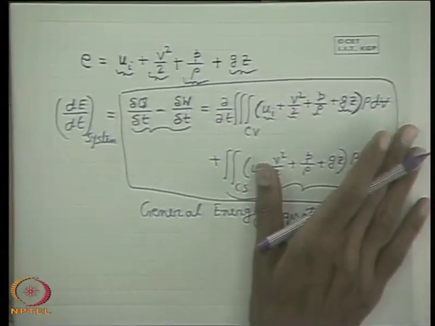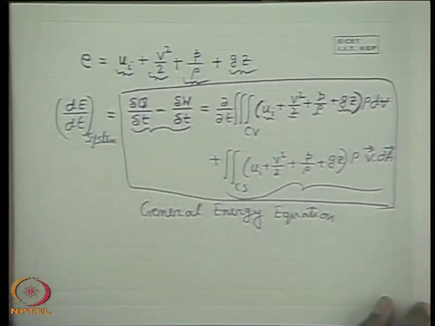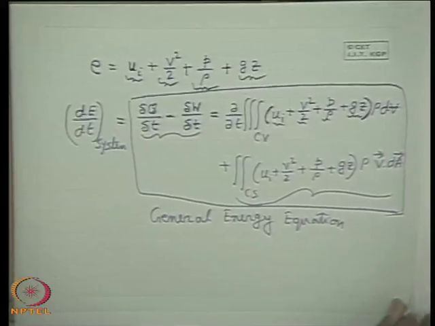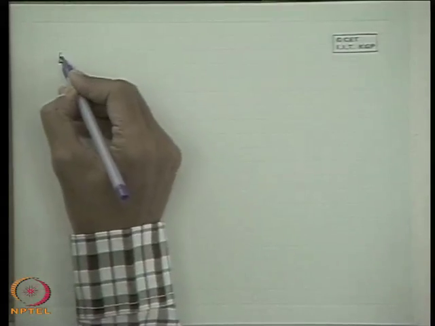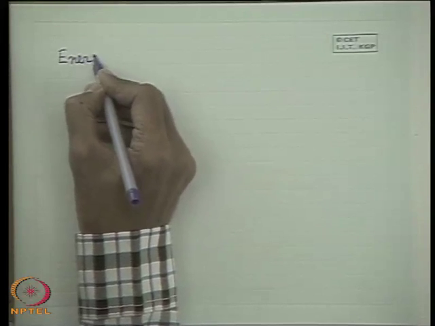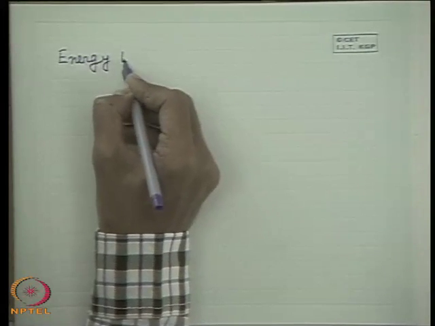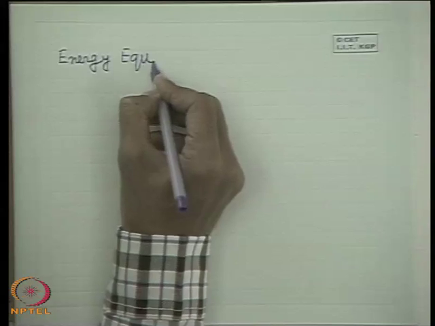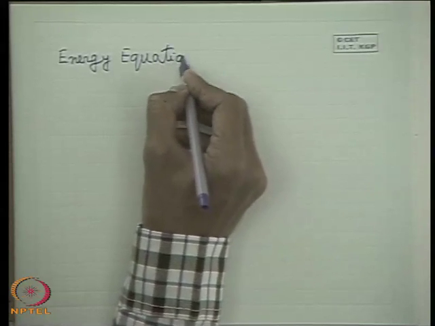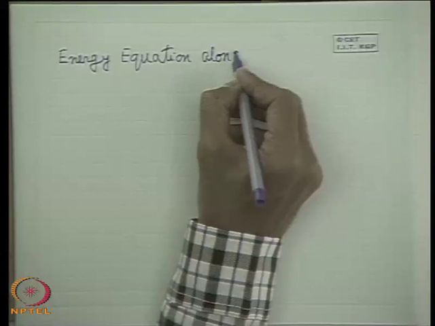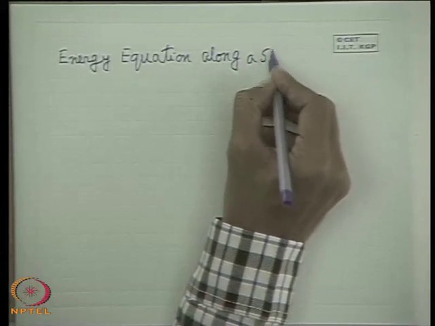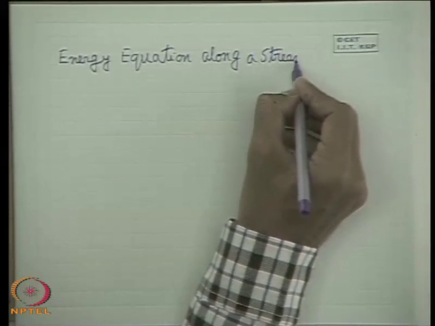Now, though this is a general energy equation, sometimes we want a slightly simpler, convenient form of the energy equation, which is the energy equation along a streamline. So this question comes: what is the energy equation along a streamline?